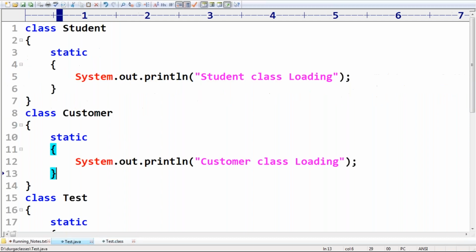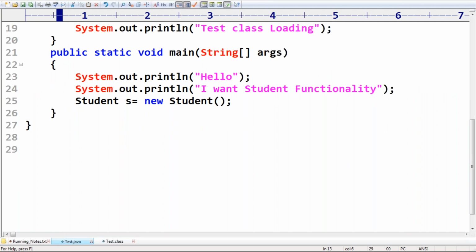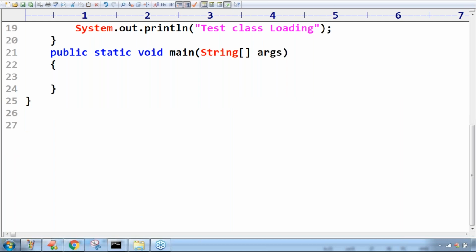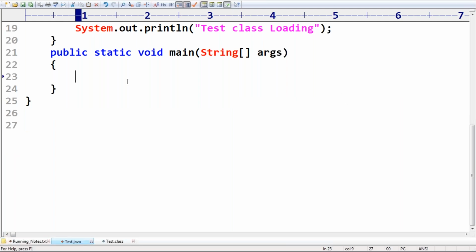Suppose here, just observe. Here I am taking Student, String s is equal to new String of Durga.